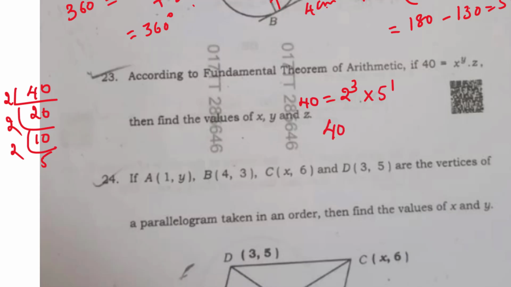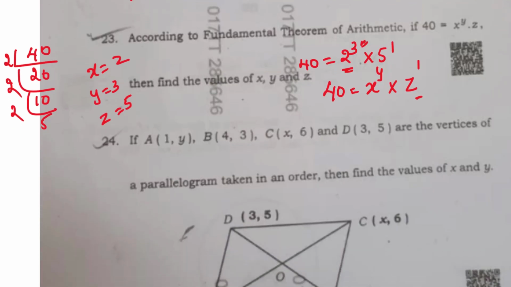Now here 40 is equal to x to the power y into z to the power 1, right? Now what is the value of x? Clearly if you compare, x value will be 2 and y value will be 3 and z value will be 1, right? So here clearly x is equal to 2, y is equal to 3 and z is equal to 5. Okay, sorry, z is equal to 5. Okay. Next, question number 24.